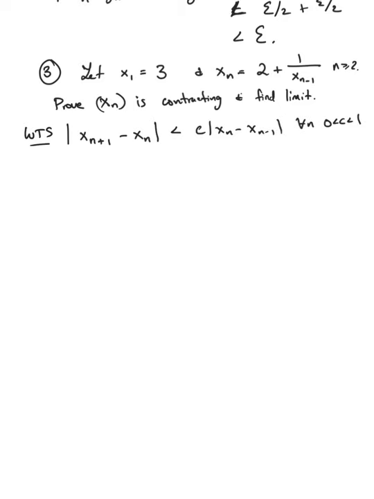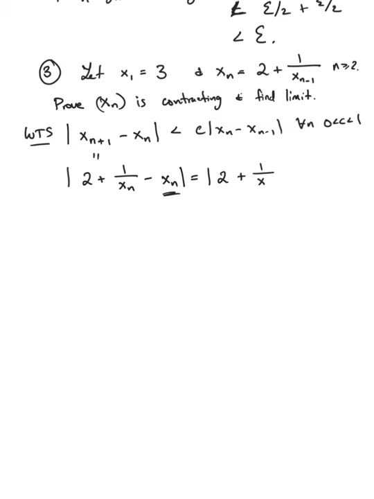Okay, so let's write out what this is. So this is 2 plus 1 over xn minus xn. And now the trick of these is that you somehow want to find xn minus 1 in there. Okay, so we have to introduce xn minus 1. So I will do this by just writing this in terms of xn minus 1.